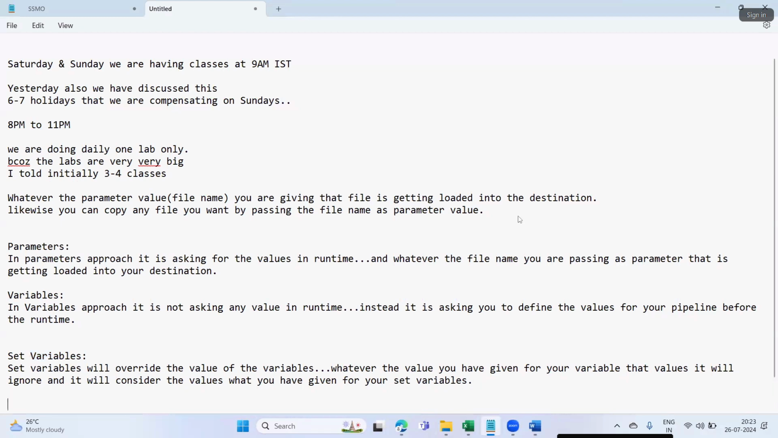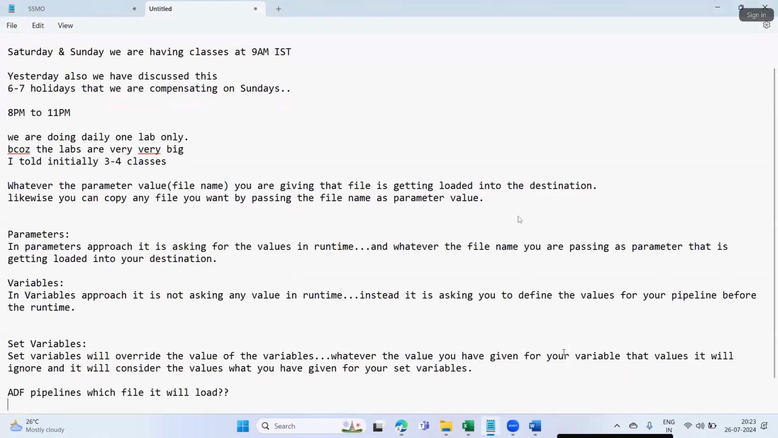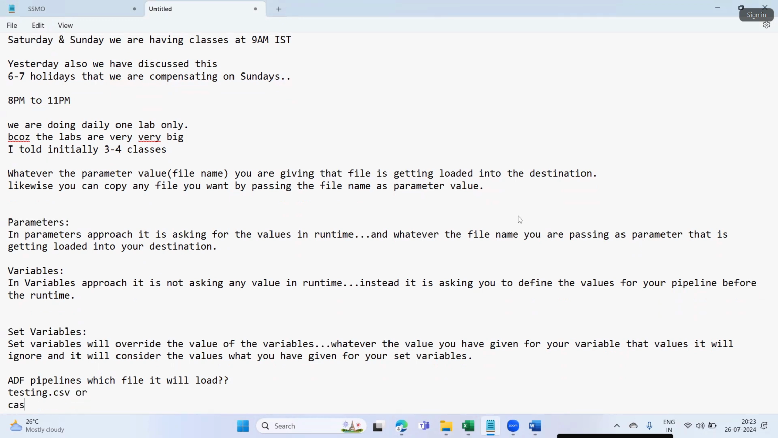In the ADF pipeline, which file will it load? Does it load testing.csv or case.csv? Which file will it load? It will load this file or this file. Which one? It will load the set variable's value file. It will load the set variable values file. Okay, fine.